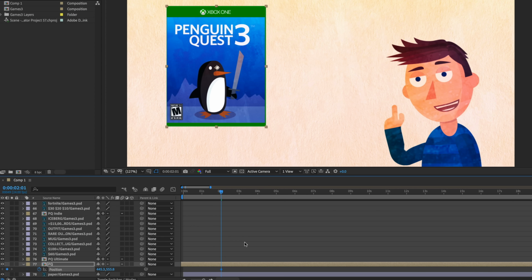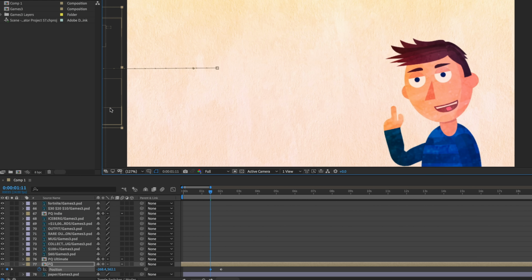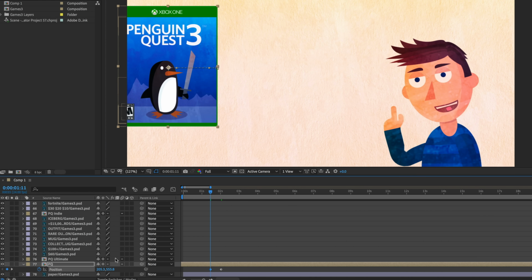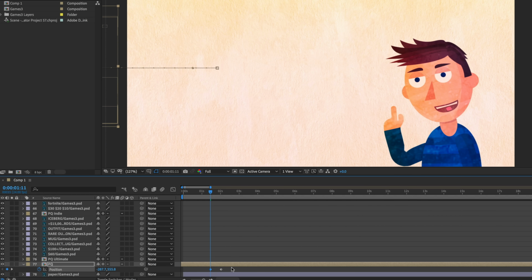Okay, so that looks pretty good, but let's say maybe half a second before, I want it to be off of the screen. So I'm just going to drag the CTI to where I want it to start from, and then I'm just going to drag it off the screen like this. Or a lot of times what I'll do is just manipulate the values down here until I can get it off the screen. And you'll notice that automatically created this new keyframe down here.